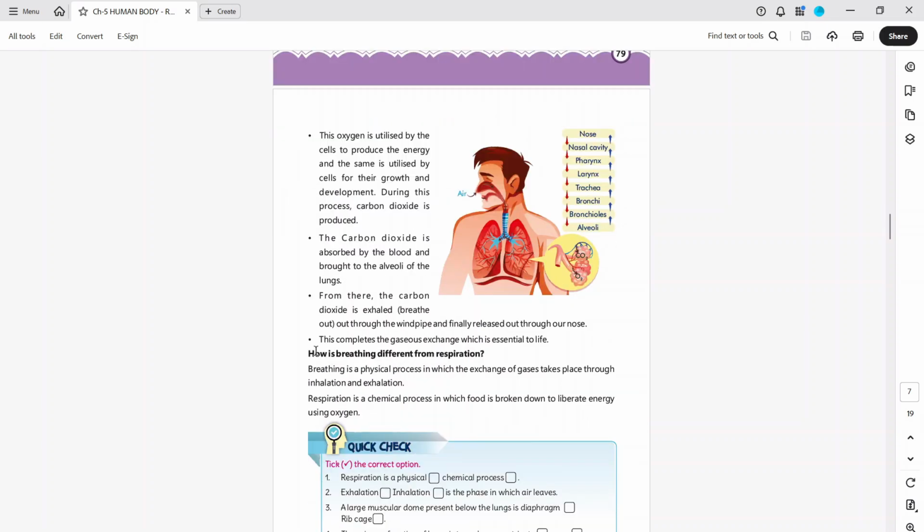And how is breathing different from respiration? Breathing is a physical process in which the exchange of gases takes place through inhalation and exhalation. Respiration is a chemical process in which food is broken down to liberate energy using oxygen. So the major difference is that breathing is physical, the exchange of gases through inhale and exhale, but respiration is where food is broken down to get energy using oxygen.